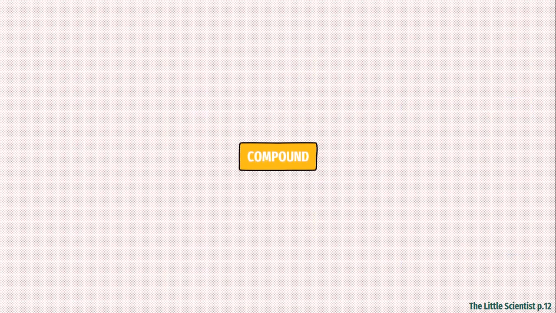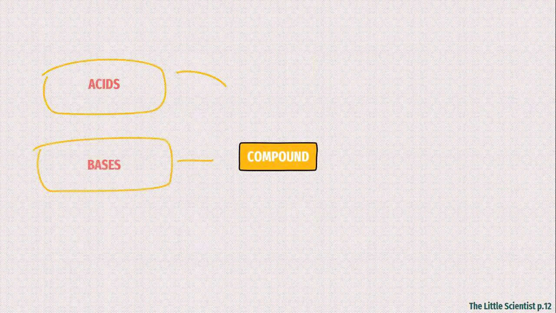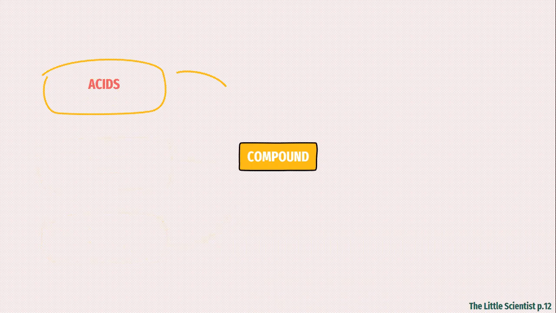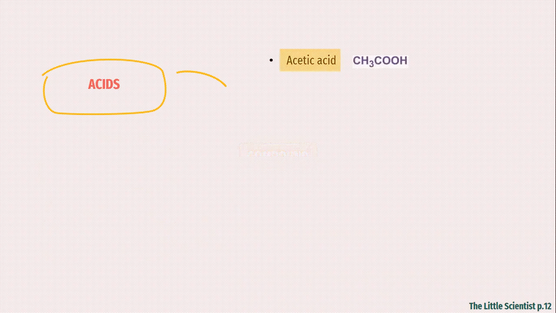Compounds are classified into 3 big groups. We have acids, bases, and salts. So again, acids, bases, and salts. Acids are found in lots of things around us. Acetic acid, for example, here is its formula, made of 2 atoms of carbon, 4 atoms of hydrogen, 2 atoms of oxygen. It is found in vinegar.